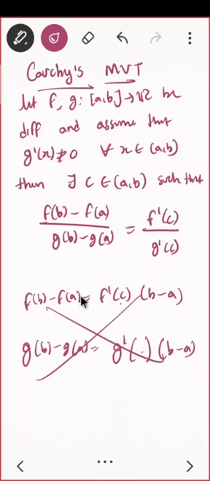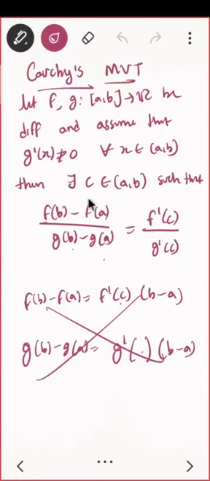Correct? It looks fine, that f of b minus f of a upon g of b minus g of a is equal to this, but this is not just the division of these two. These are the mistakes people used to make. So again, what will we do? We'll just use our previous theorem. Again our previous theorem, Rolle's theorem will be the best one. To prove our Lagrange mean value theorem, we used Rolle's theorem. To prove this Cauchy mean value theorem, we'll again use Rolle's theorem.